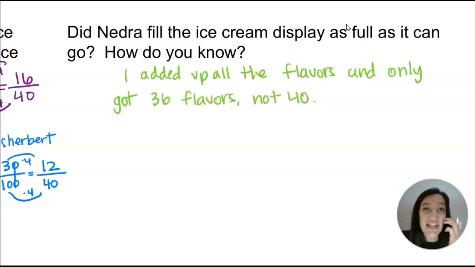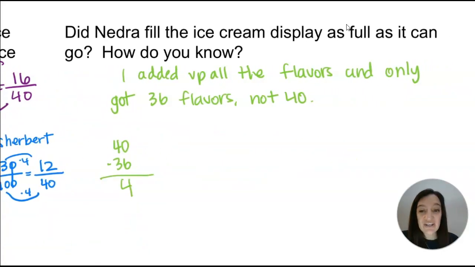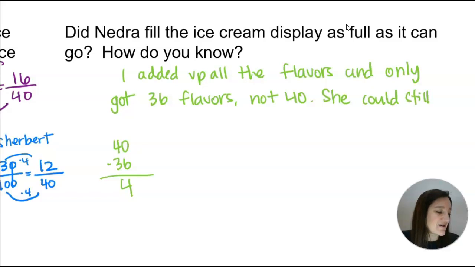Now, if there's a question like, how many more does she need to fill up the display? Could you figure that out? Yeah, well, if there's a total of 40, she only has 36, right? Then you know she could still put 4 more flavors on display.